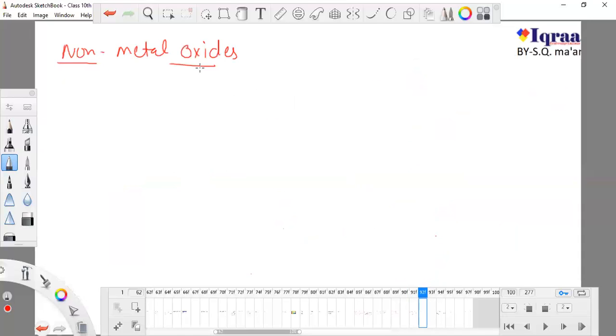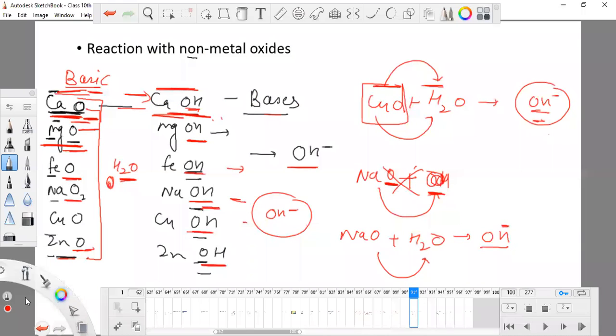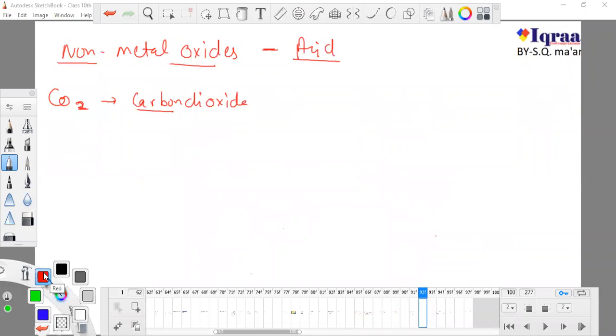Now I'm talking about non-metal oxides. Non-metal oxides are CO2. Okay, what is CO2? Carbon dioxide is a non-metal oxide, because neither carbon is metal nor oxygen is metal. So carbon dioxide is an acid. Non-metal oxides are acids, and metal oxides, which are metal and oxygen, are bases. So metal oxides are bases and non-metal oxides are acids.